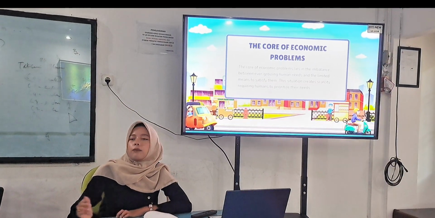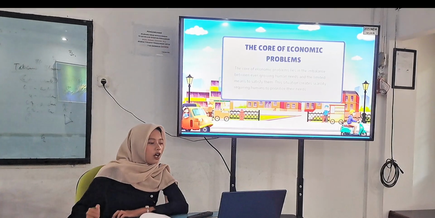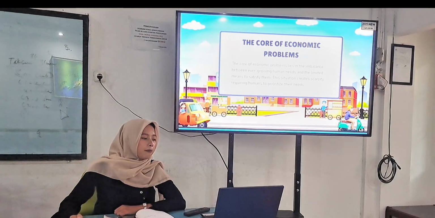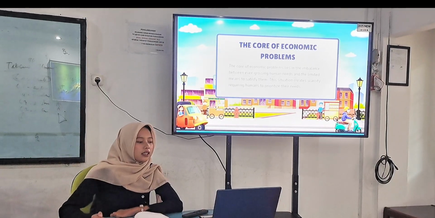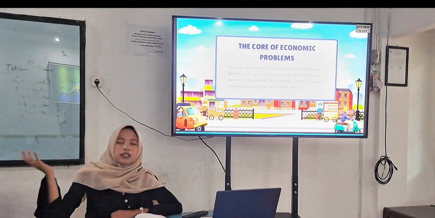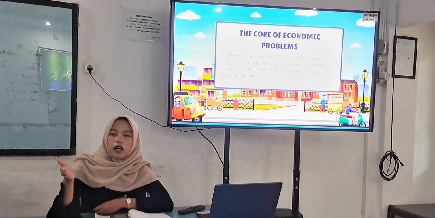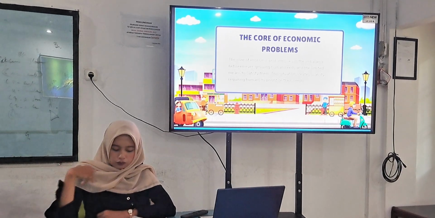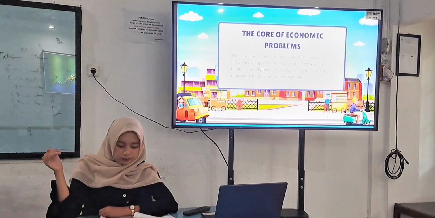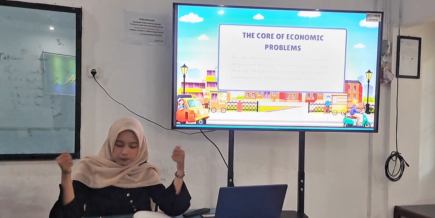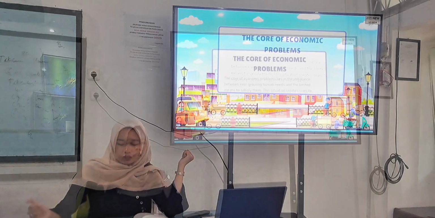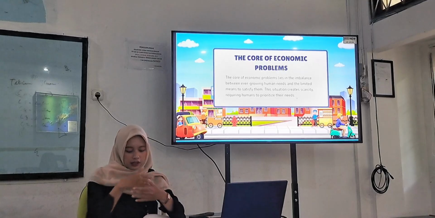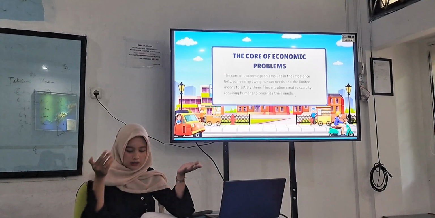Next, the core of economic problems. The core lies in the imbalance between ever-growing human needs and the limited means to satisfy them. This situation creates scarcity, requiring humans to prioritize their needs. Scarcity happens because human wants continue to grow, but the resources to fulfill them are limited. This condition forces people to think carefully before making decisions. As a result, we must prioritize our needs, which means choosing what is important and what can be postponed.